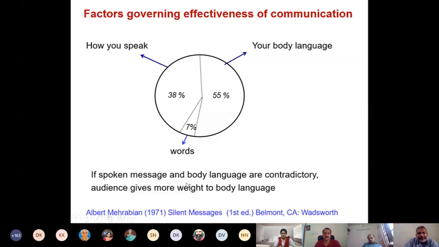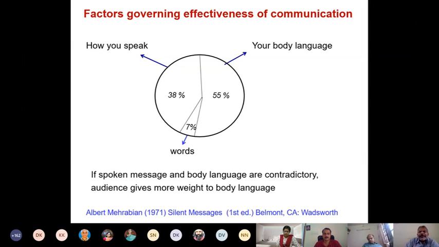If spoken message and body language are contradictory, the audience gives more weight to the body language. Okay? So, let me just end with an example. I mean, end meaning for today's session. I'm going to continue this topic of communication skill: how body language is more important.